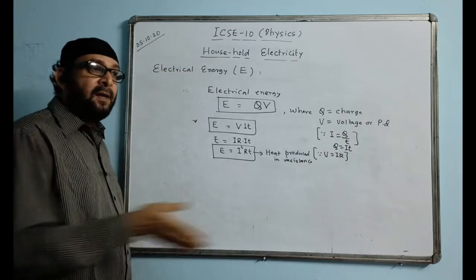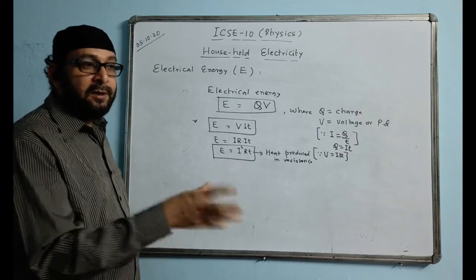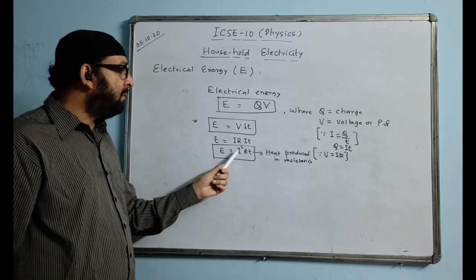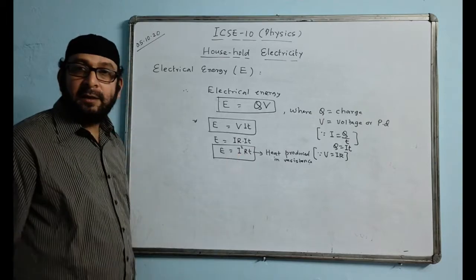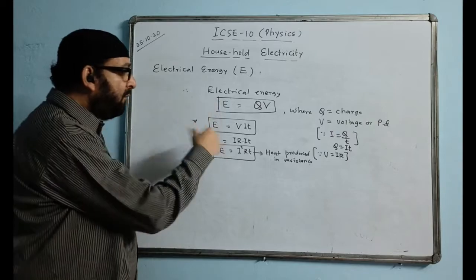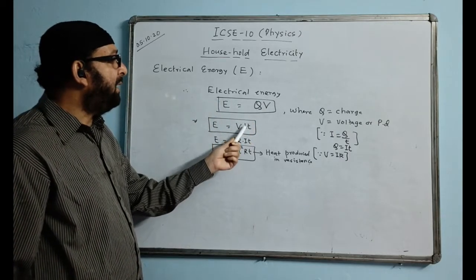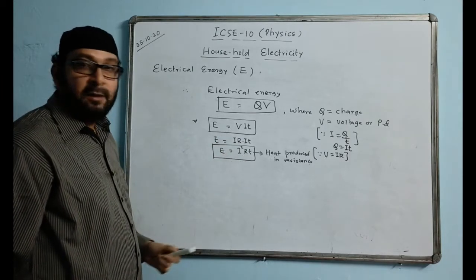Whenever we are supplying electrical current in a heater or geyser, we are making use of the heating effect, where the formula of energy becomes I squared RT. R is the resistance, I is the current and T is the time. Actually one is derived from the other. The basic one is this: I put the value of Q as IT, it becomes VIT. I put the value of V here, it becomes I squared RT.